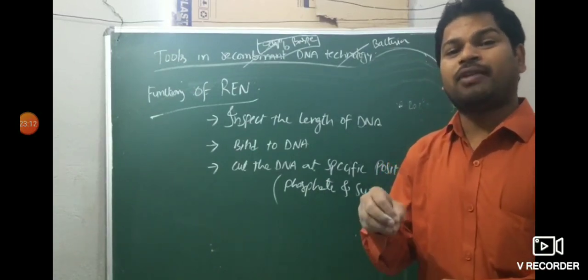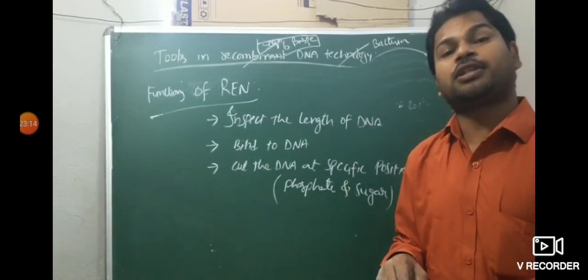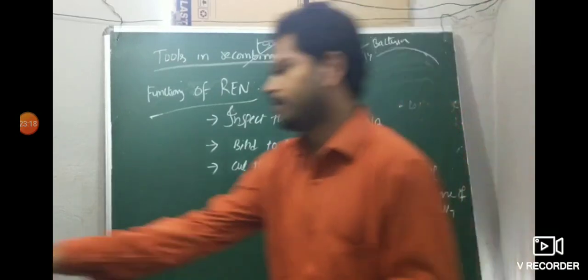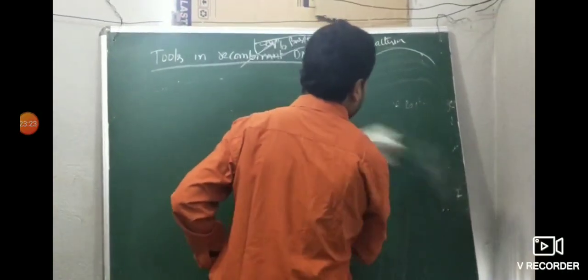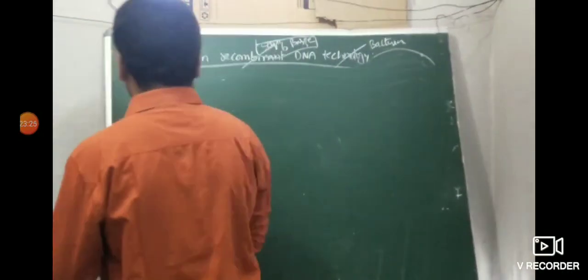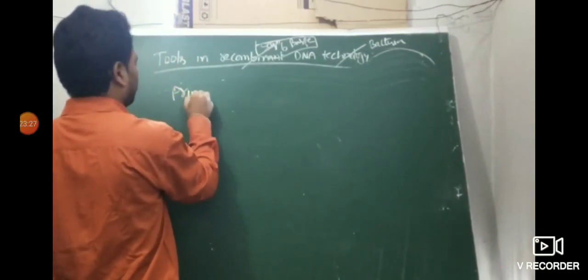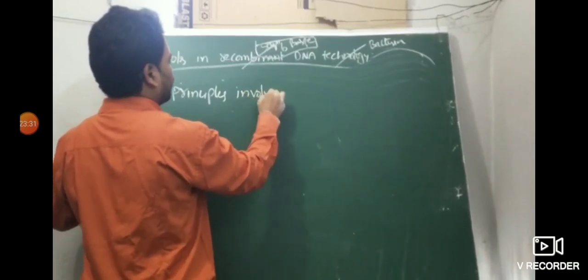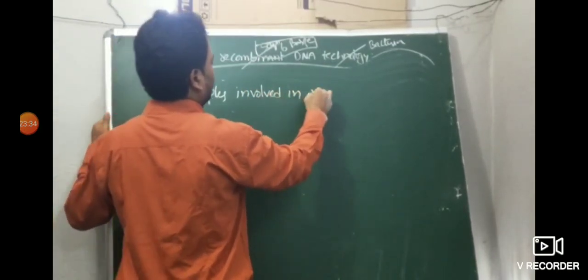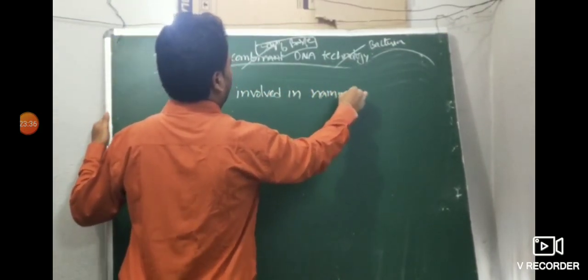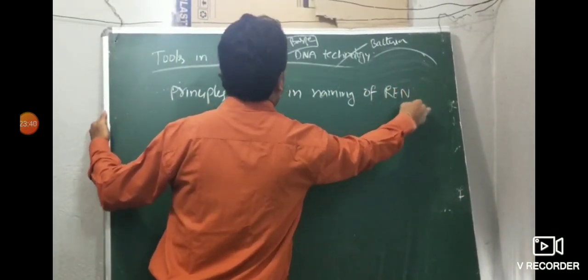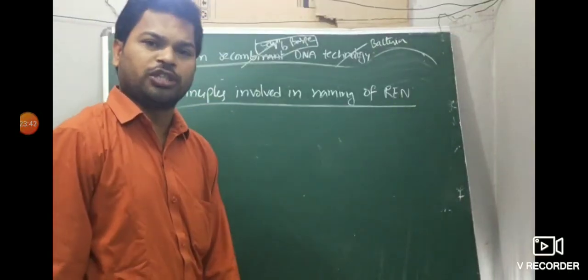Next, how were restriction endonuclease enzymes given their names? Principle involved in naming of REN. What is the principle involved in naming of REN? 2 mark question.